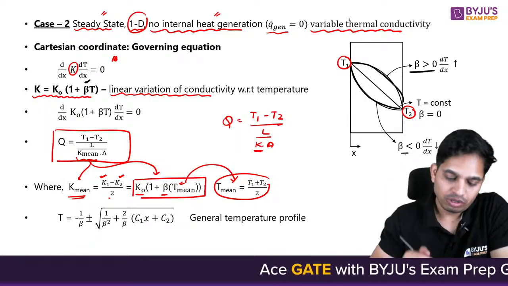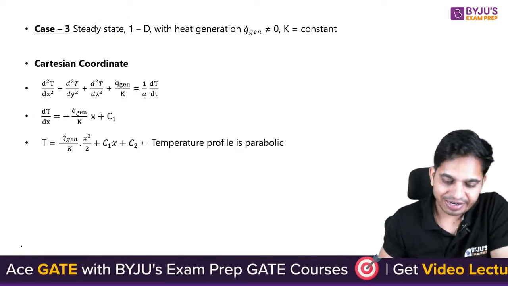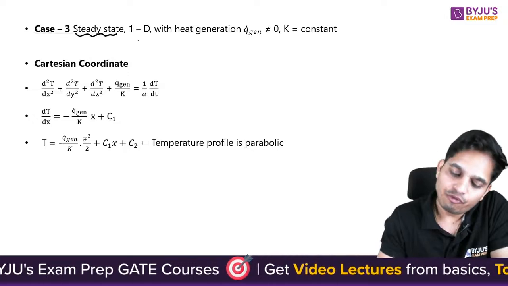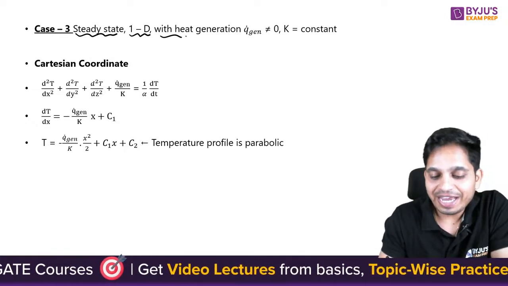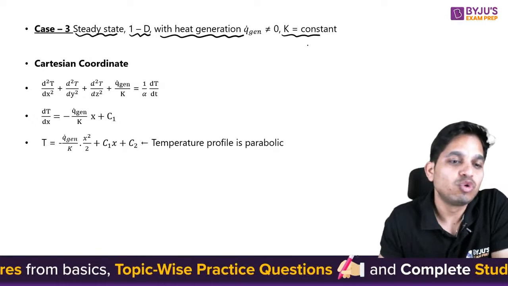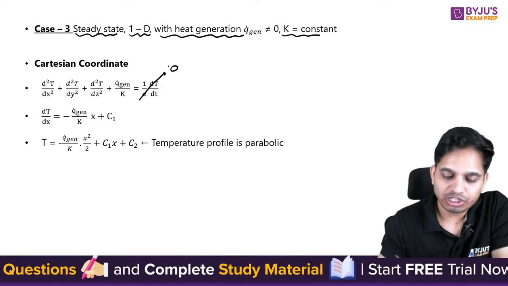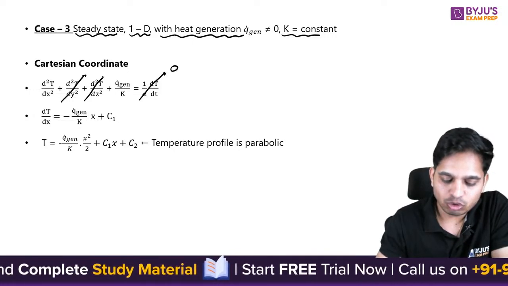Okay, chalo. Now the next case is with heat generation. Steady state, one dimensional, heat generation is there, and K is constant. So steady state means this is equal to 0. One dimensional means this is equal to 0.